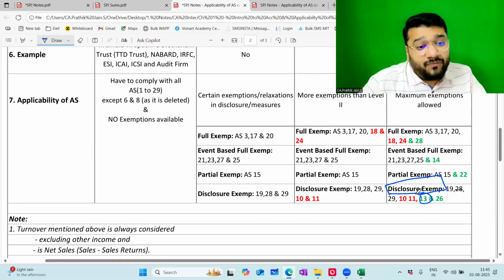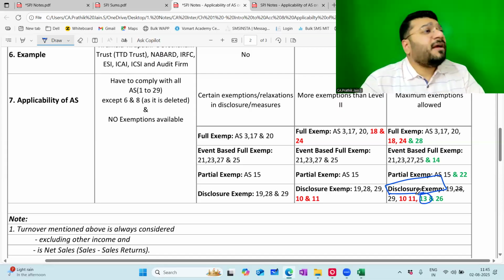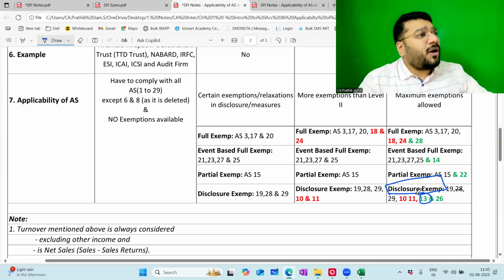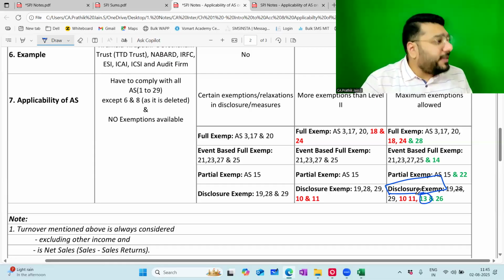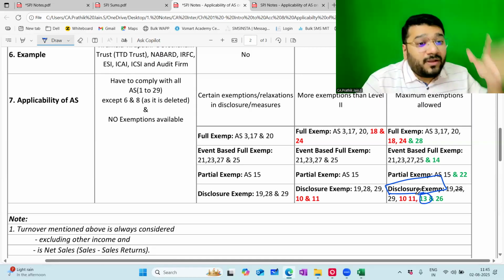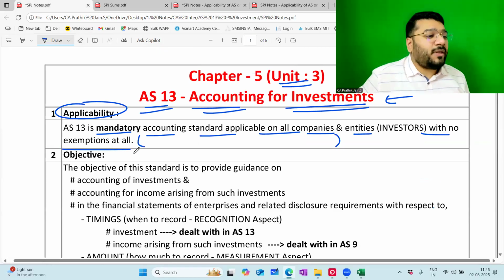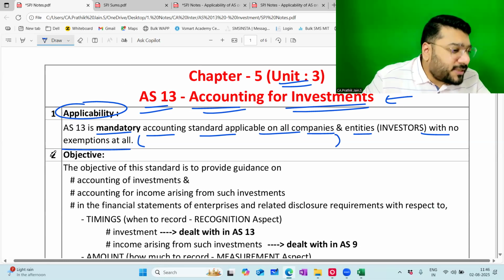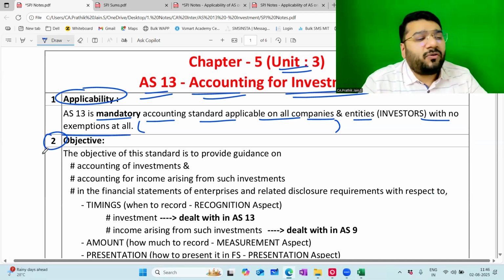So that exemption alone is there. Which means, sir, apart from disclosure, if there is anything else in AS 13, should level 4 entity follow that? Yes. So what about level 1, level 2, level 3? For them, everything they have to follow. Whatever accounting standard 13 says, every single thing, all the entities 1, 2, 3 have to follow. Sir, what about companies? For companies, there is no exemption. Companies, that is SMC and non-SMCs, everybody has to follow 100% of AS 13. Okay, not okay?